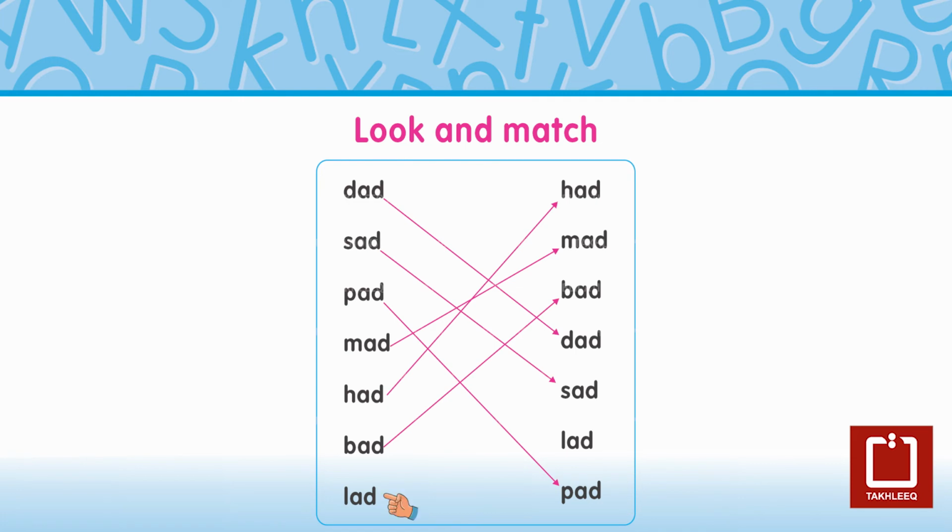Here is word lad. Now we search word lad in the second row. Had, mad, bad, dad, sad, lad. Yes, this is lad. So we match both words lad.